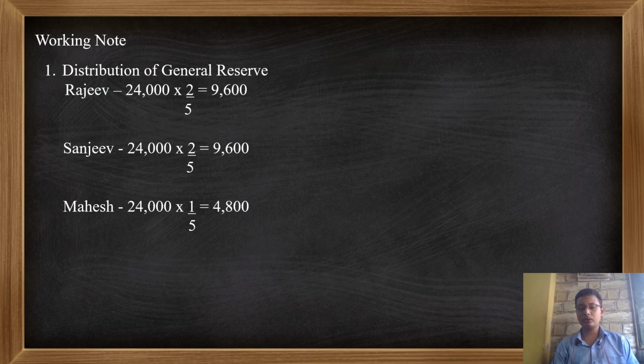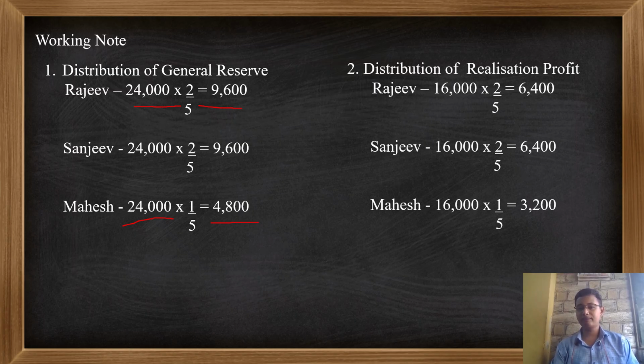For the working note, I have prepared the general reserve distribution. 24,000 was the value and 2 is to 2 is to 1 was the ratio. So 24,000 into 2 divided by 5. So I got it as 9,600. Same with Sanjeev, and for Mahesh only it was 24,000 multiplied by 1 divided by 5, so it will be 4,800.